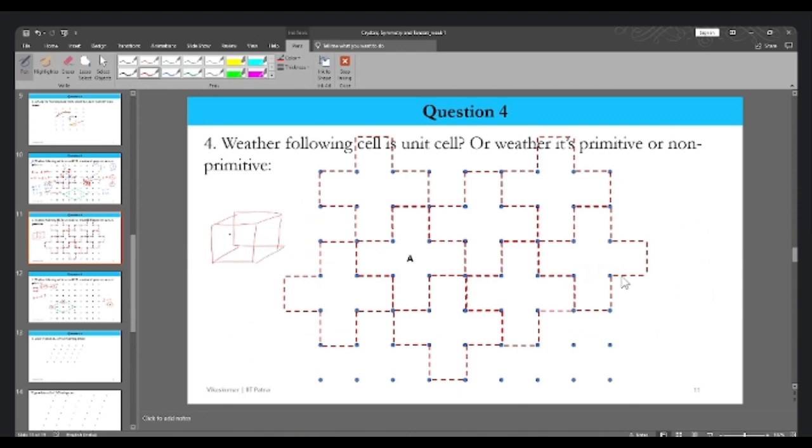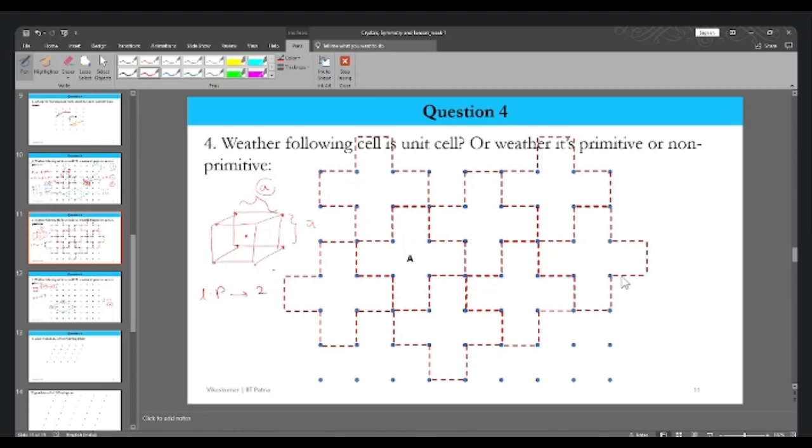Okay. So at the center we have one lattice point, and we also have lattice points at the edges. Effectively, let us say the length, all the dimensions, are nothing but a. So all of them are length a only. How many lattice points are associated with the BCC? Two lattice points. Yeah, it will be 2.